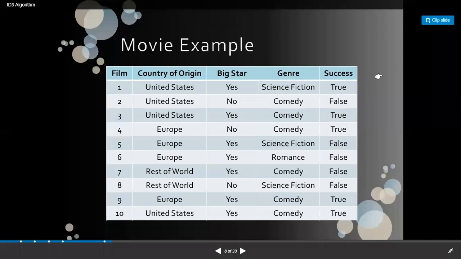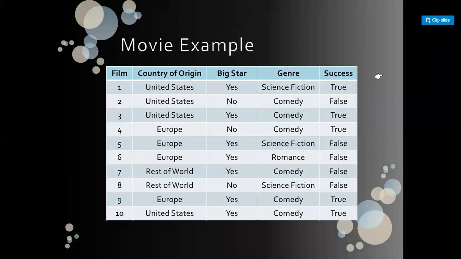Hello, today we are going to discuss the information gain example to design a better decision tree. Here in the given examples, there are four attributes: country of origin, big star, genre, and success. Here we want to predict the possibility of a film being a hit or flop on the basis of the three attributes: country of origin, big star, and genre.